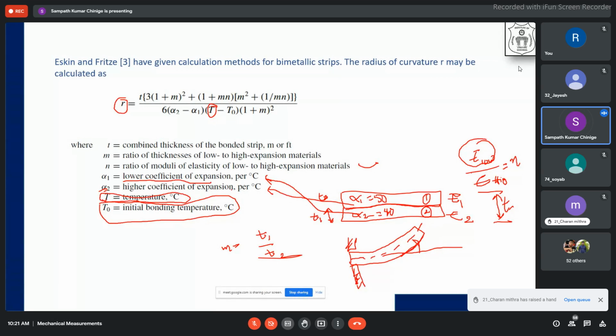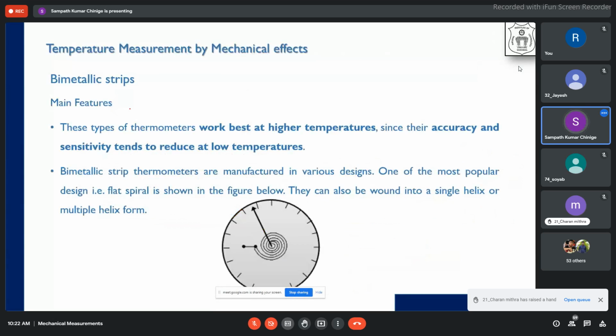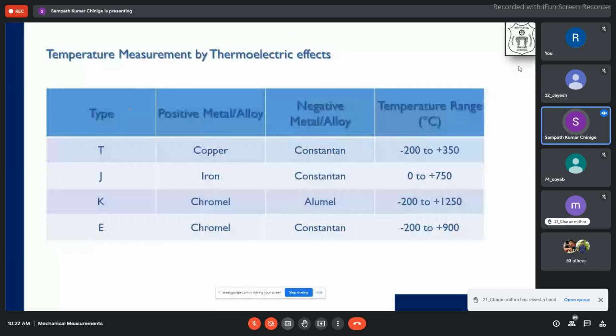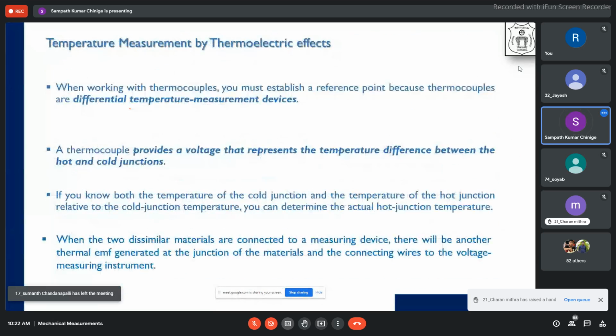If you know this radius of curvature, how much it has bent, then you can find out what the temperature is. Or they will give you the T and they will ask you what R is. Either of them is possible. So there are two unknowns. One of them will be given, all others can be given in the problem. One they will give and the other one you have to find. Clear? So that is what I missed in the previous session that I forgot to talk about.